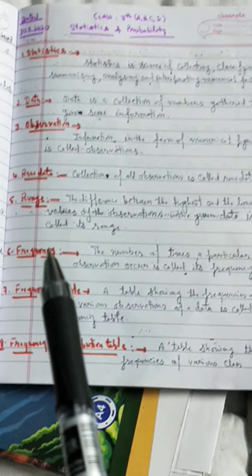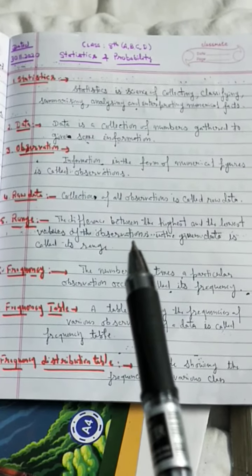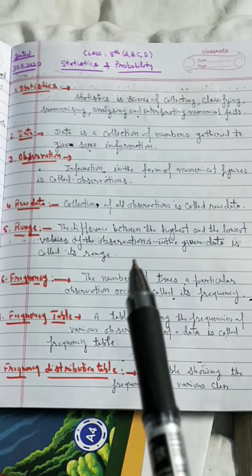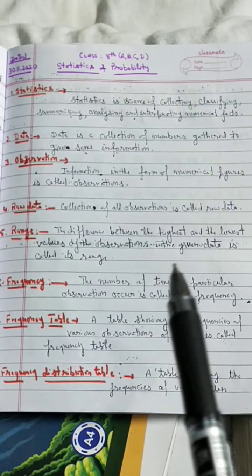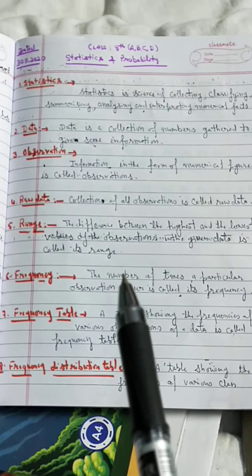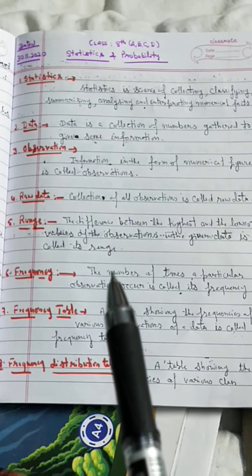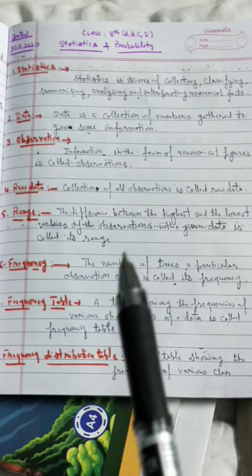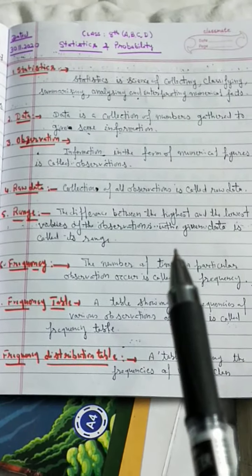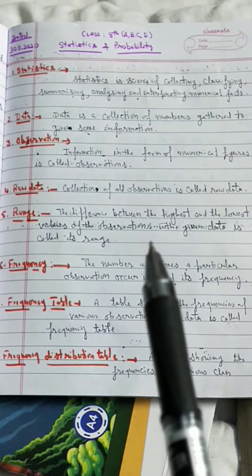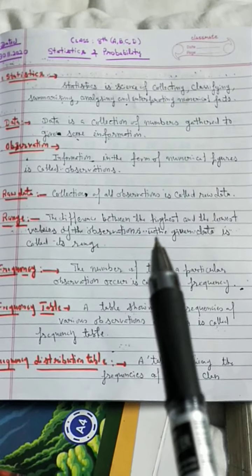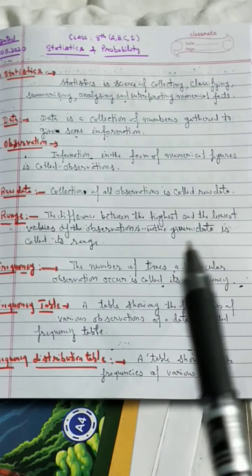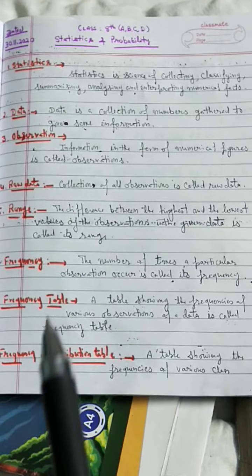Next, range. The difference between the highest and the lowest values of the observations in the given data is called range. First, from the data you find the smallest value and then the highest value, and their difference is called the range.